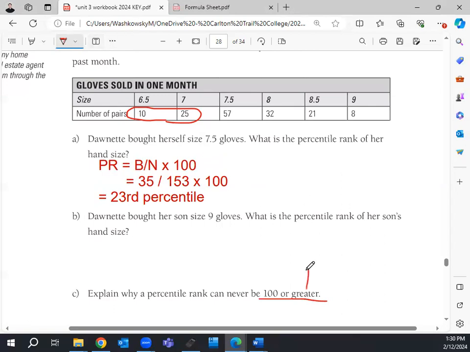I'll talk about the greater one first. So this is talking about the percentage of, let's say, people. Let's talk about, hey, we're going to look at the percentile of height. Even if you're the tallest person on earth, that's just it. You're the tallest person on earth. You can't have more than 100%. It's just not possible, right? You can't magically have 100,000 extra people that just don't exist. Doesn't quite work out. This has also been a data set.